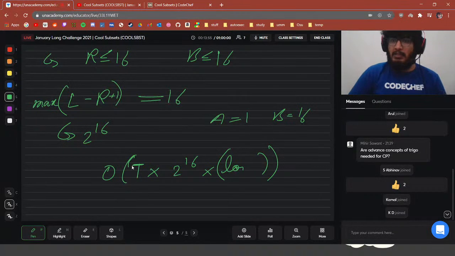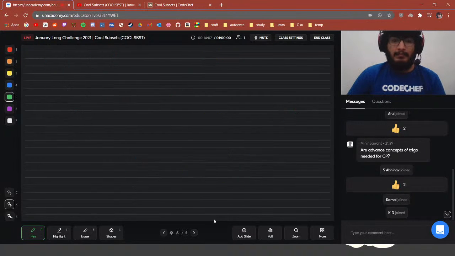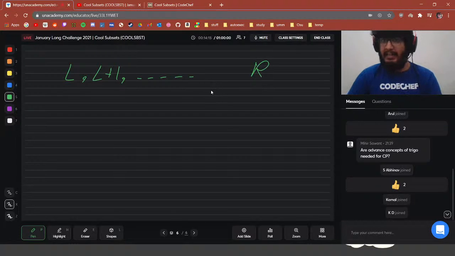In subtask 2, you should try to do the problem subtask by subtask in CodeChef Long challenges. In subtask 2, we are given that A is equal to B. Let's try to find out what would happen for A equal to B. Basically, we are given some L plus 1 up until R integers.